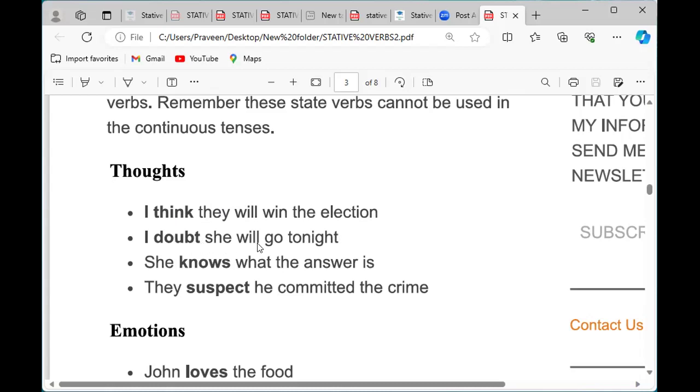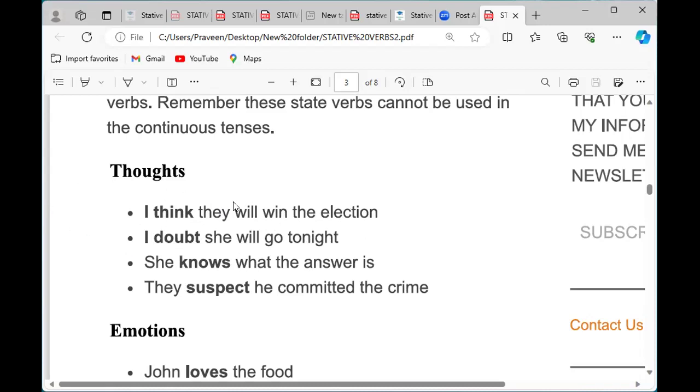I doubt she will go tonight. That person is having doubt whether she will go tonight. These are all not actions. They are mental activity. So these are also called mental stative verbs.